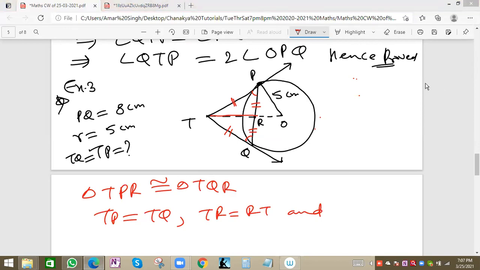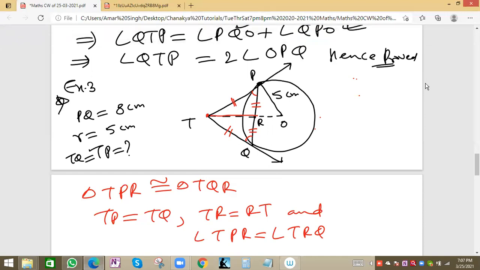PT will be equal to TQ, tangents drawn from one point will be equal. TR equal to RT. Why am I writing RT? TR and RT are equal, the same common side. And angle TPR will be equal to angle TQR because lengths are equal, so angles will also be equal. So we are getting side angle side.